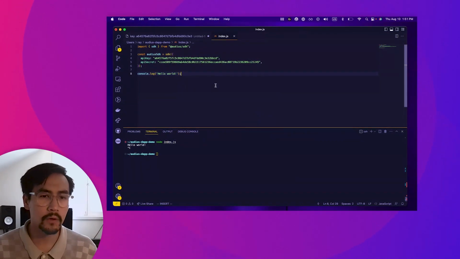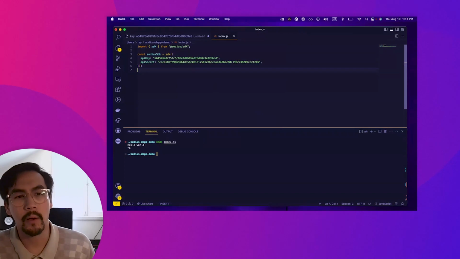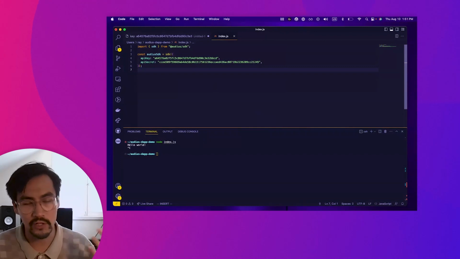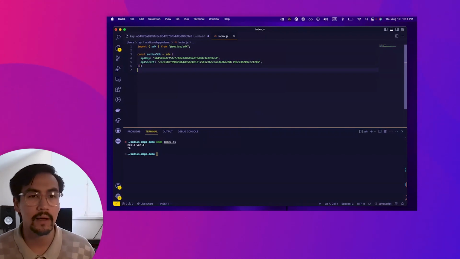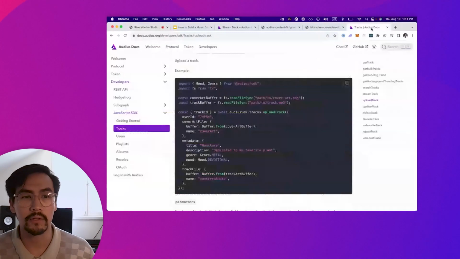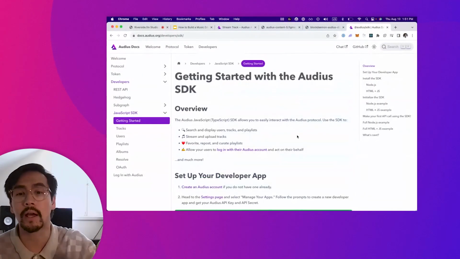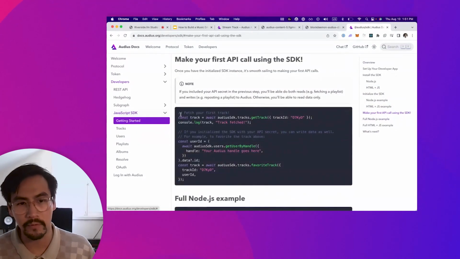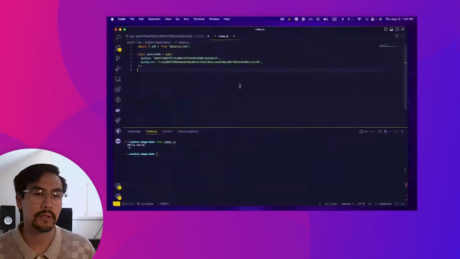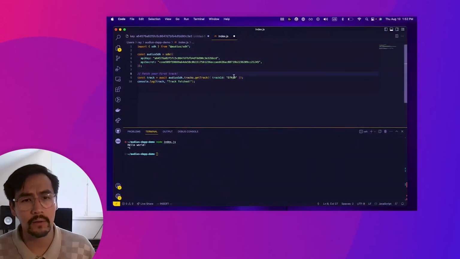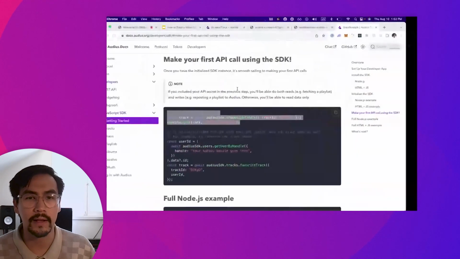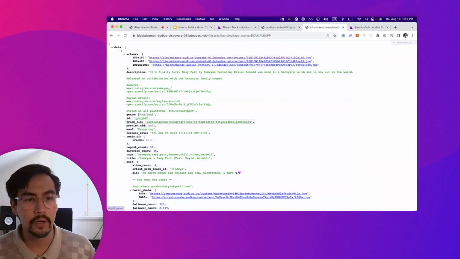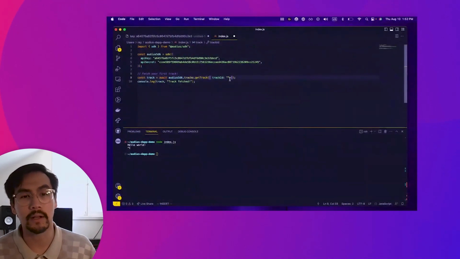Excellent. Okay, cool. So now that we have the SDK set up, I want to go ahead and show the same kind of functionality we could achieve with the public REST API before, fetching a track and printing that out using an ID. For that, we're going to jump back into our documentation here. In our Getting Started guide, we're going to look at making your first API call using the SDK. We're going to copy out the first couple lines of code here around getting a track. And here, instead of using this default track ID, we're going to go over to the results from our trending query before that we looked up in our browser. We're going to pull the ID from this track and stick that in here and make sure we get the same one.